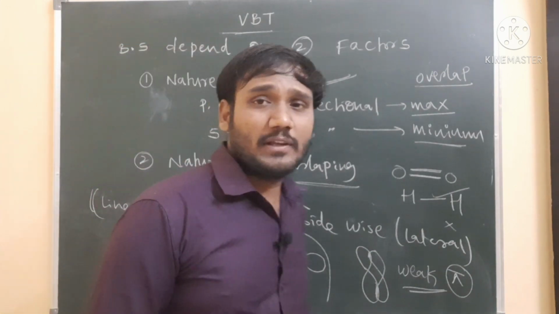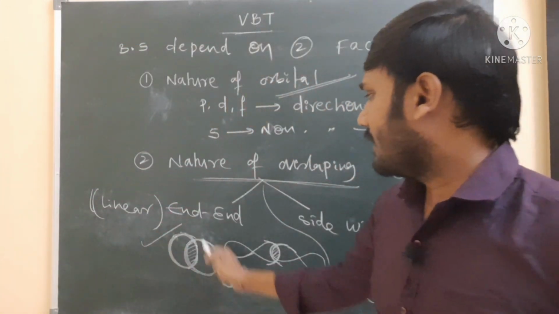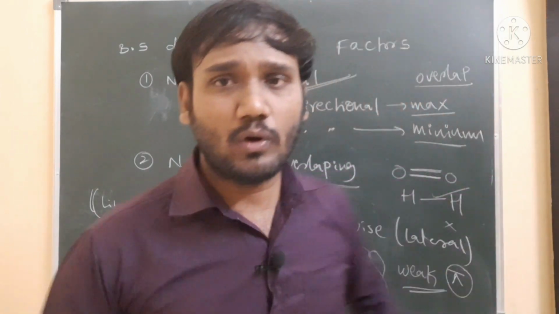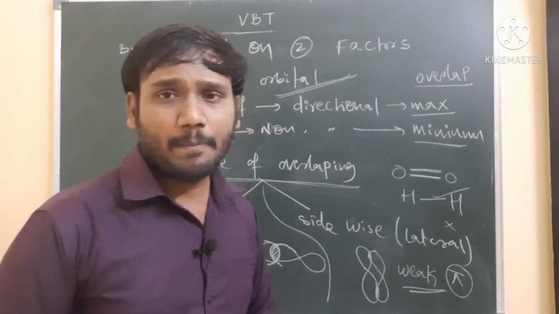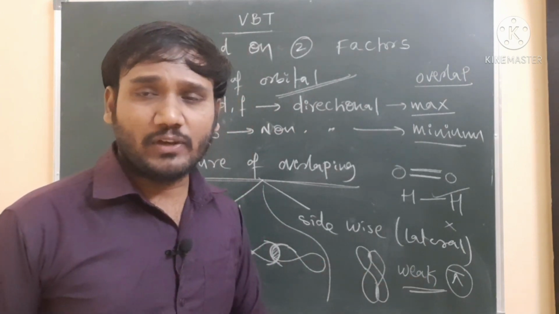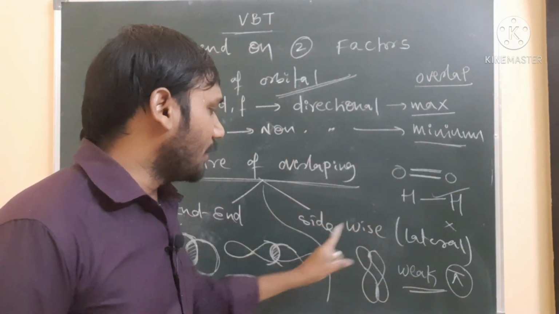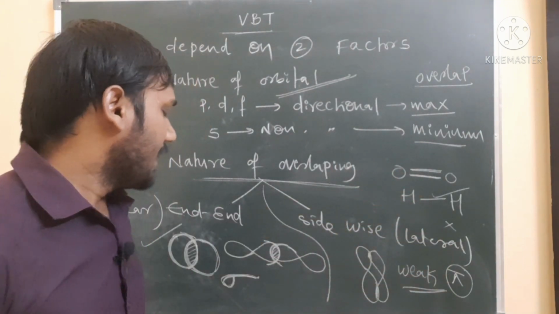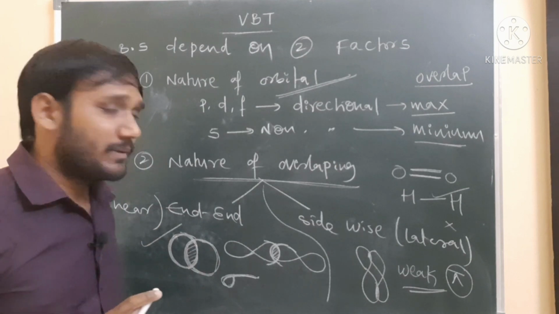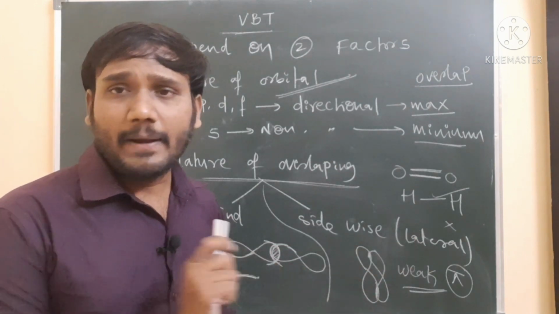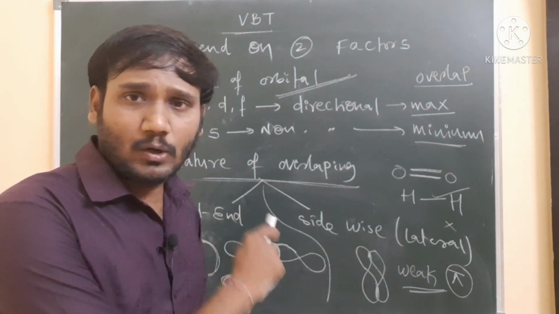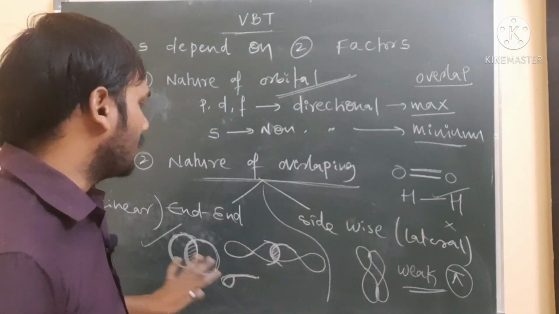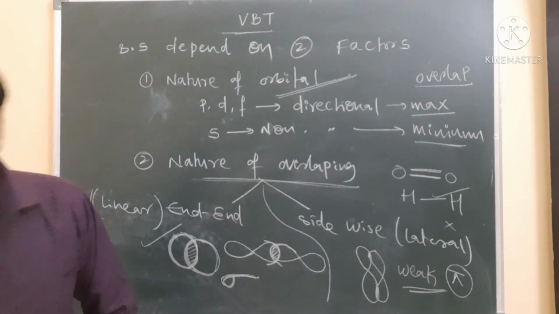Once again, the difference between the sigma bond and pi bond. Very important: end-to-end overlapping of the atomic orbitals gives the sigma bond, and sidewise overlapping of the atomic orbitals gives the pi bond. Sigma bond is strong, pi bond is weak, and only after formation of the sigma bond can a pi bond be possible; a pi bond cannot exist independently. The geometry of the molecule is decided by the sigma bond, not the pi bond. Sigma bond electrons are localized, pi bond electrons are mobile electrons. So these are the differences between the sigma bond and pi bond.